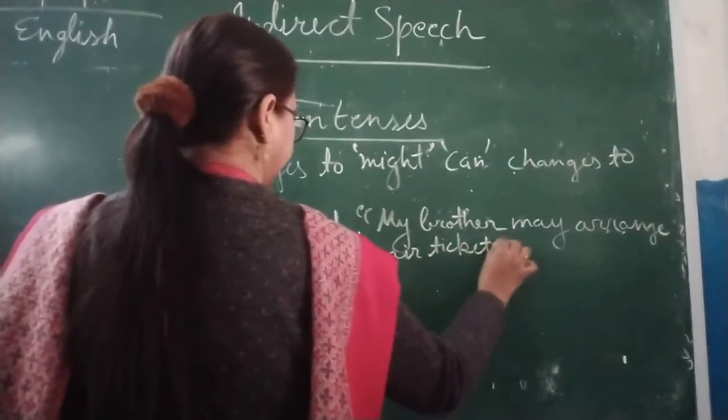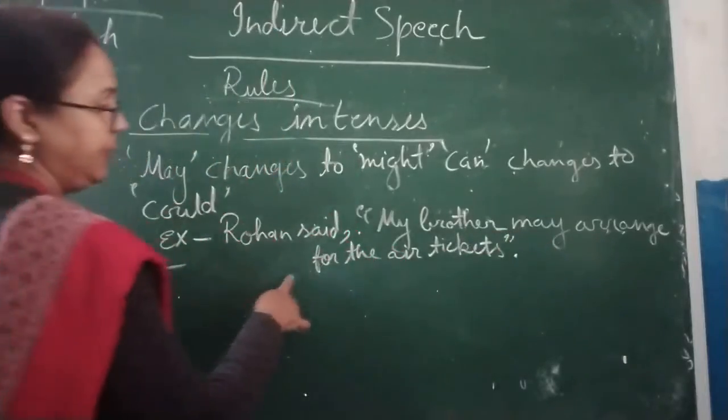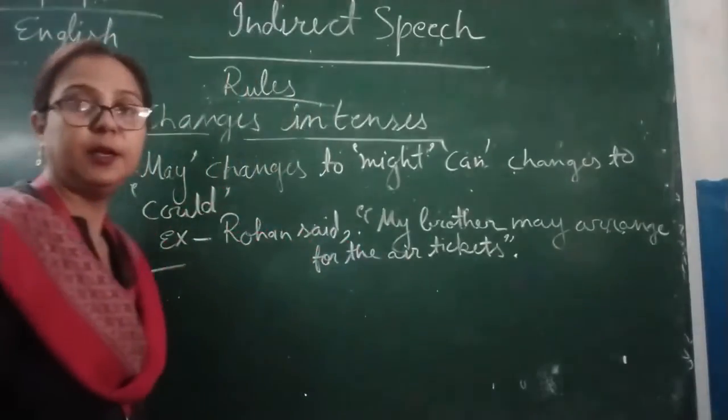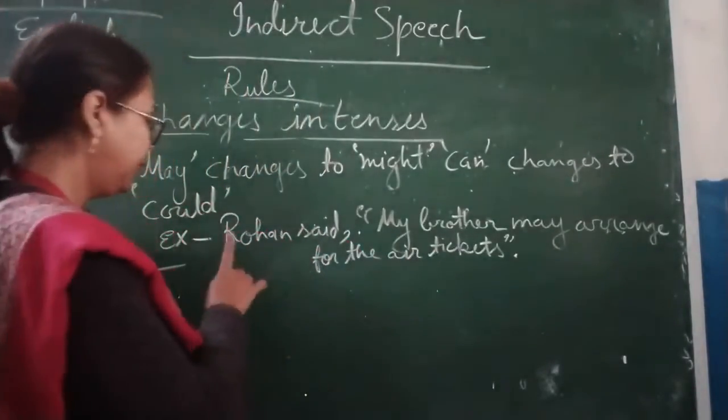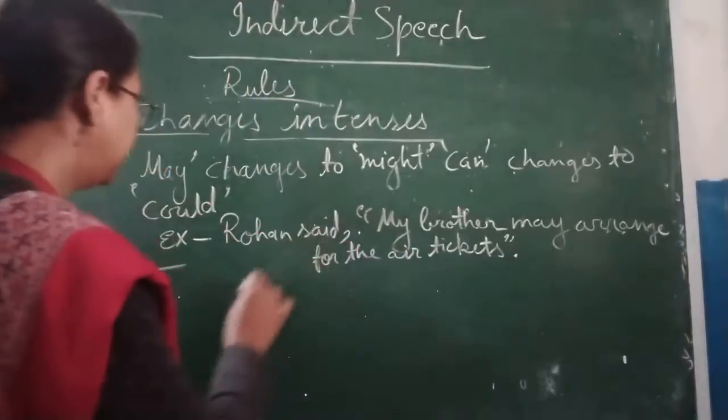Okay children. So here you can see Rohan said, my brother may arrange for the air tickets. This is the wish of Rohan. Now how are we going to write it in indirect speech?